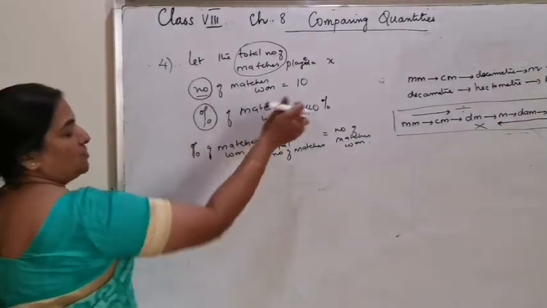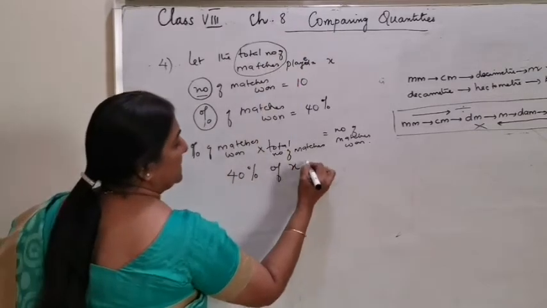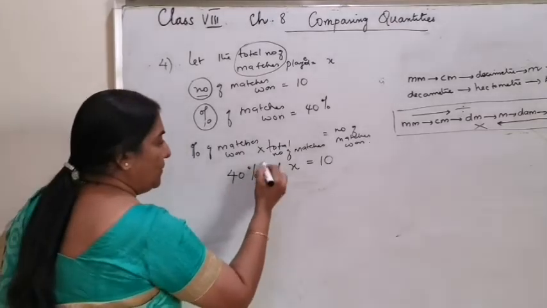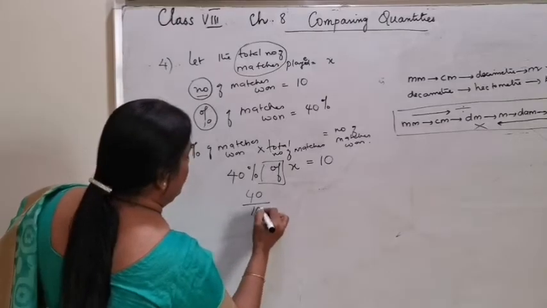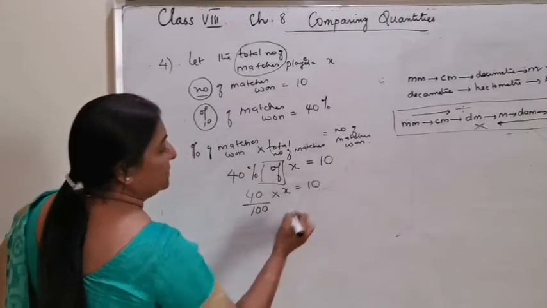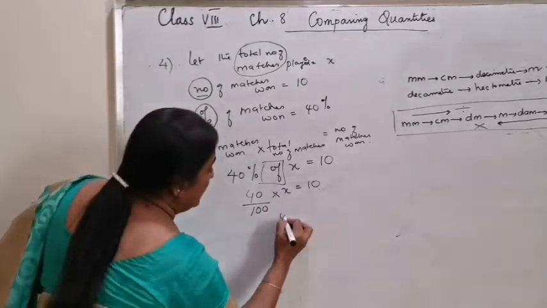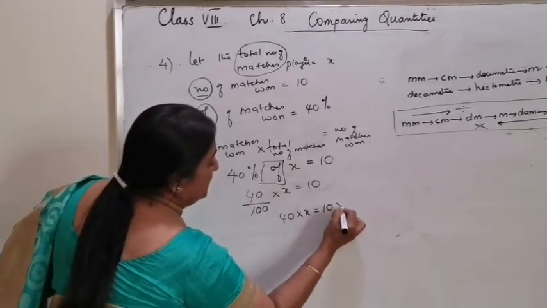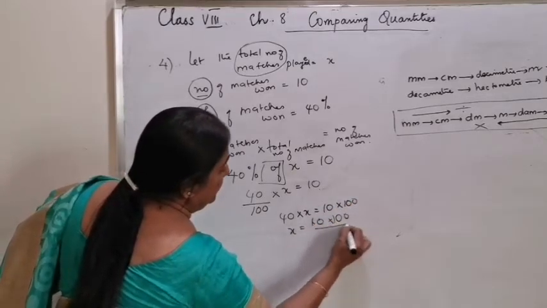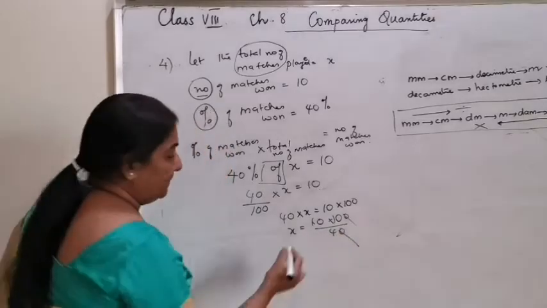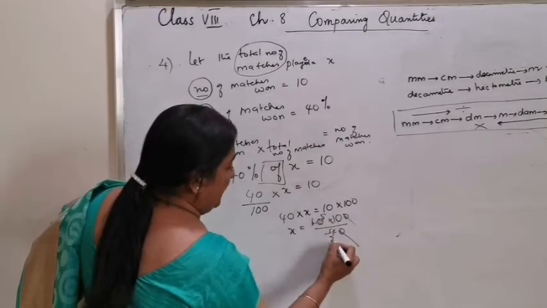Now, percentage of matches won, that means 40% of the total matches x is equal to 10. How do you convert of? Of means multiplication. That is 40 by 100 of x is equal to 10. Normally, you will cross multiply. That is 40 into x is equal to 10 into 100, or x is equal to 10 into 100 by 40. You will cancel, and then it's the same as 10 by 2, 5 and 2 again 5.